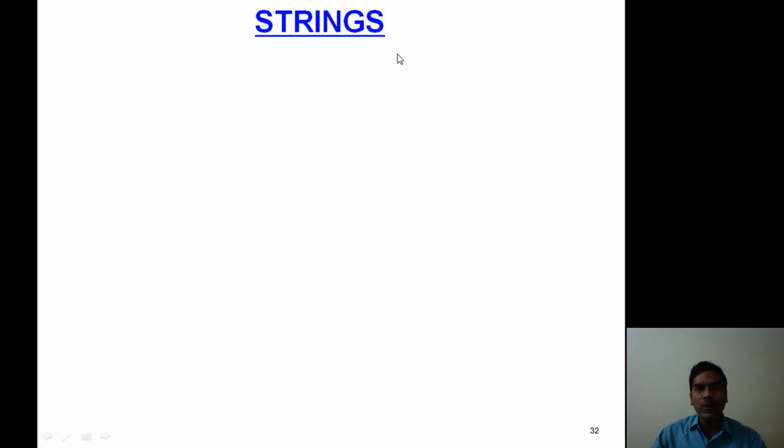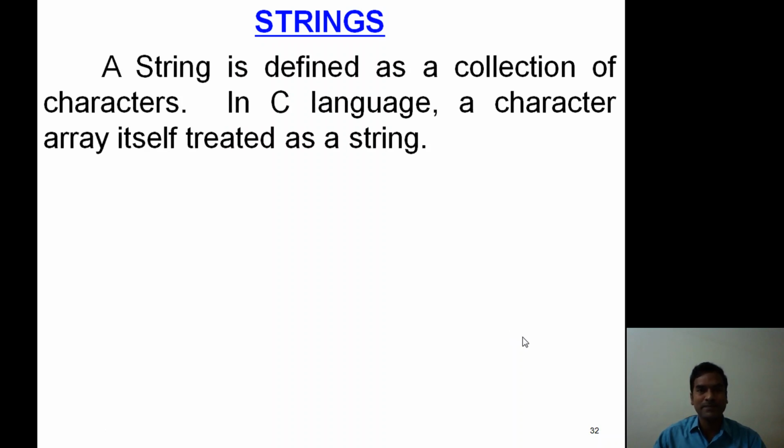Now, it's a new concept, strings. A string means it is a collection of characters. It's a basic thing. Actually, a small disadvantage in C language, there is no specific data type for string. Hence, a character array itself is treated as a string. Remember this point: a character array itself is treated as a string.